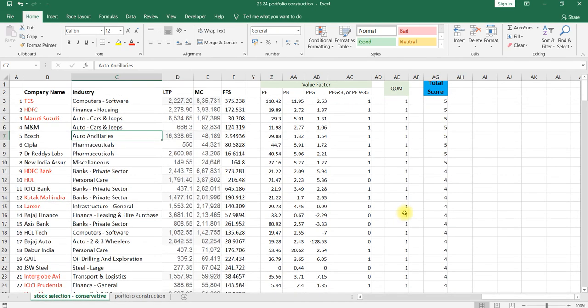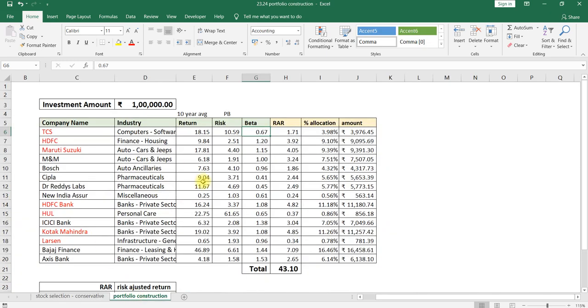Assume that you are going to build a portfolio and invest 1 lakh rupees. We will consider the first 15 stocks for investment, and distribute our 1 lakh rupees among those first 15 stocks. Next, I will write down somewhere my investment amount: 1 lakh rupees.